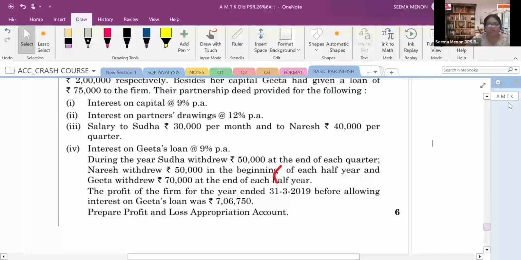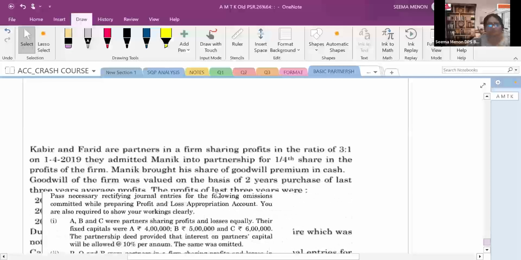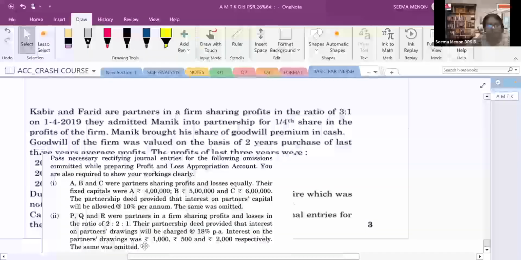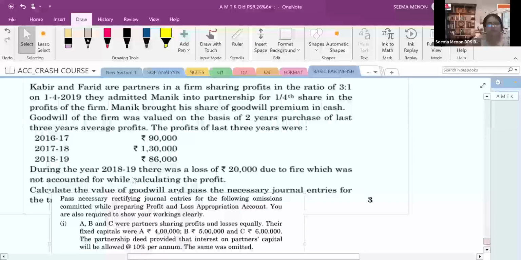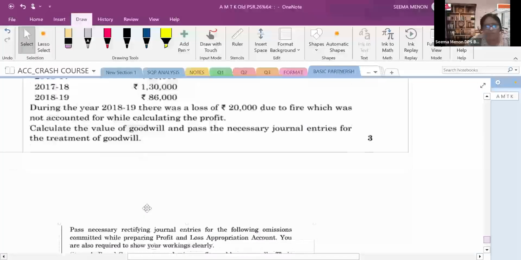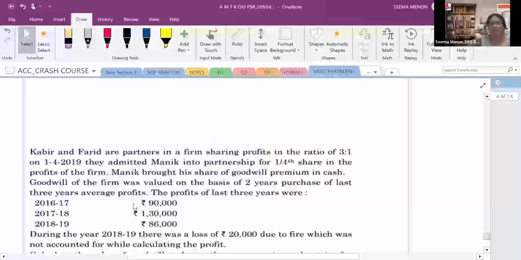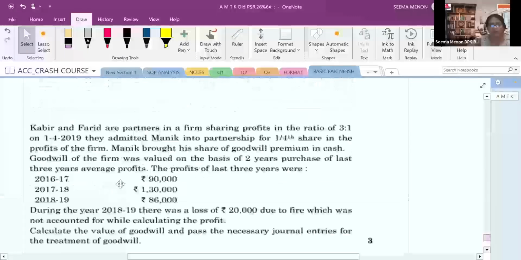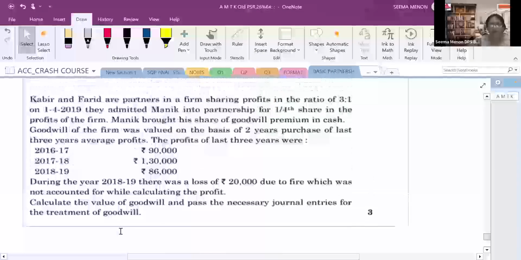That means the last adjustment, the last paragraph you can see. So let's do this. And after that, we will be doing a question on goodwill. I will be solving this goodwill question first, then I will go to the profit and loss appropriation. And one more question I'm planning to do. I don't know whether we will get the time or not. Let's do that.